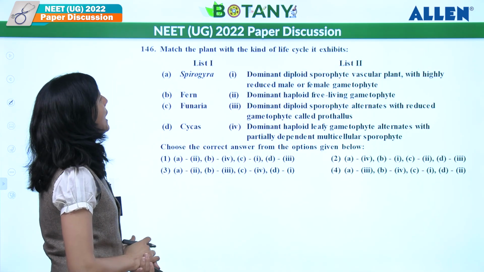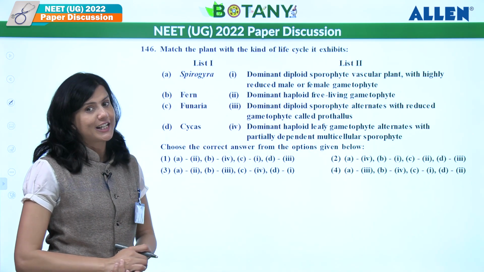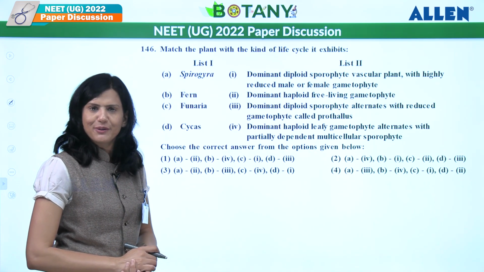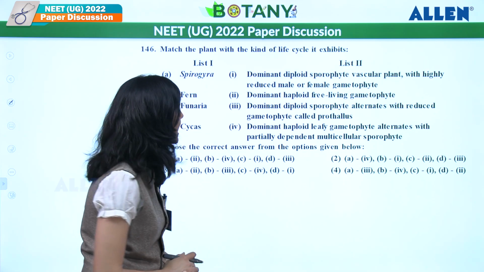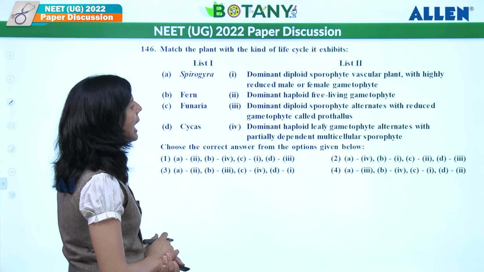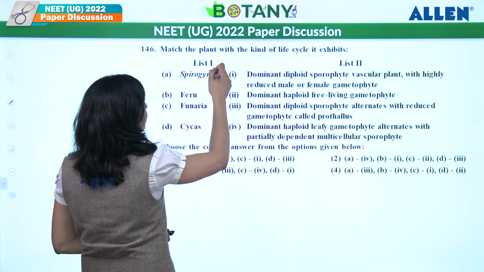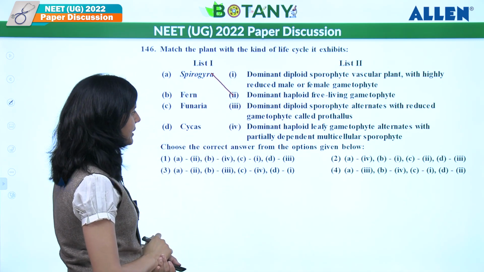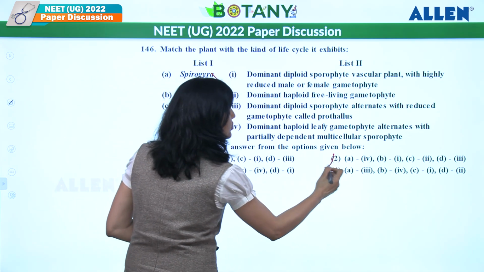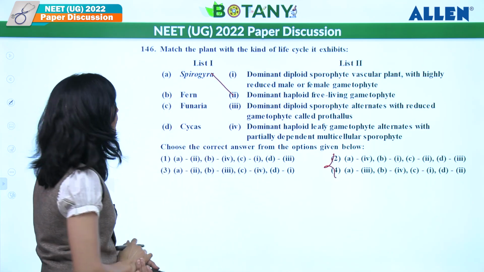Let's see the next. Match the following. Spirogyra, green algae. Which kind of life cycle does Spirogyra show? Haplontic. So over here, dominant haploid state, which is free living. So A should be 2 here. A2 means these 2 options are gone. 50-50 it has become for you.